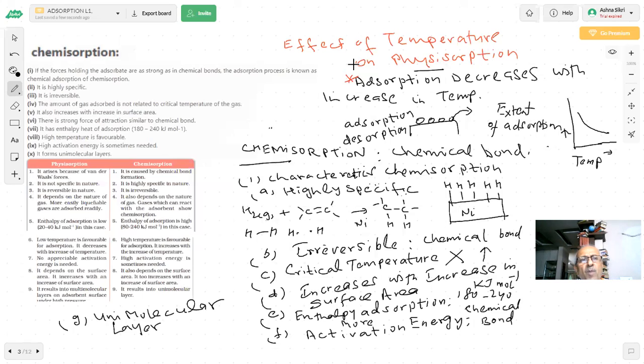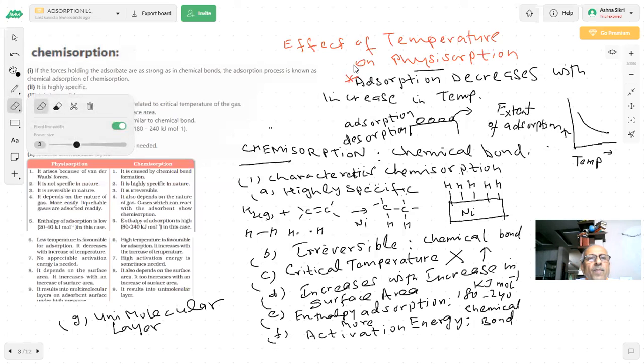An important point, important question, students: what is the effect of temperature on chemisorption? So what's going to happen? Important question. Let me create some space here, students.